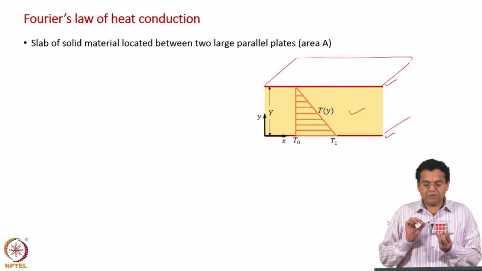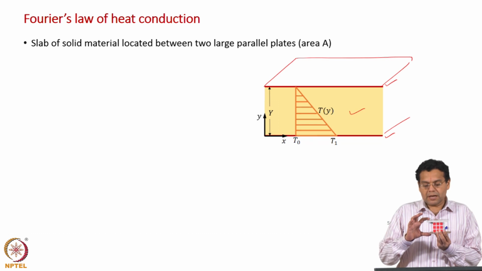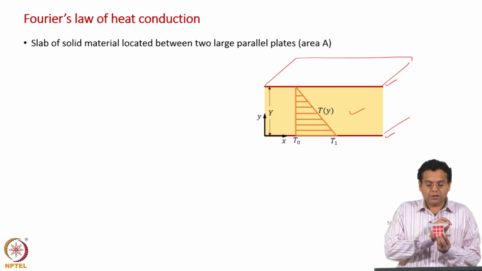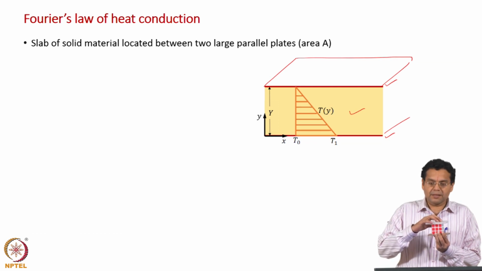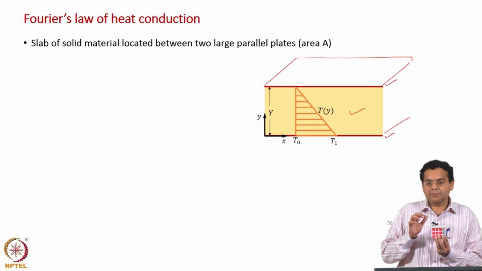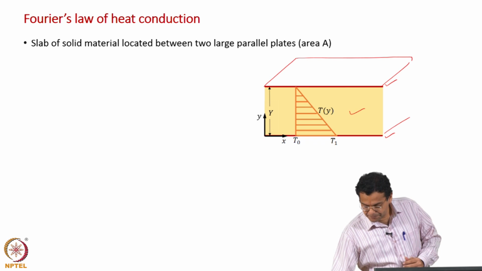So far we have seen this configuration as two parallel plates with fluid flowing between them. Instead of that, now we have the two parallel plates with a solid slab between them.